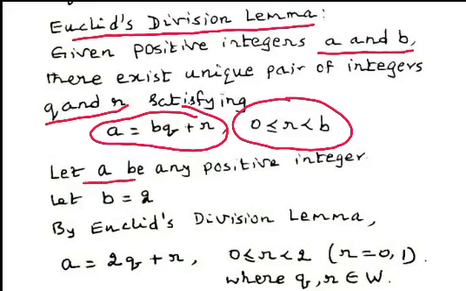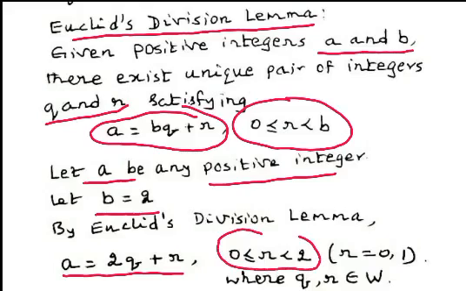Let a be any positive integer. If a is a positive integer and b is equal to 2, by Euclid's division lemma, we can write a equal to bq plus r. In place of b, we write 2. a equal to 2q plus r, where 0 less than or equal to r less than b. So, the remainders will be either 0 or 1.